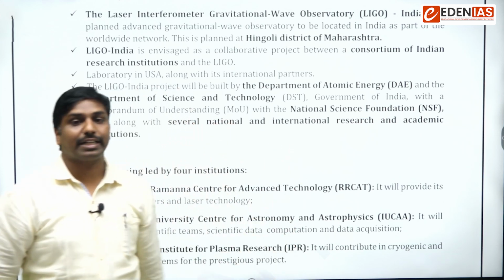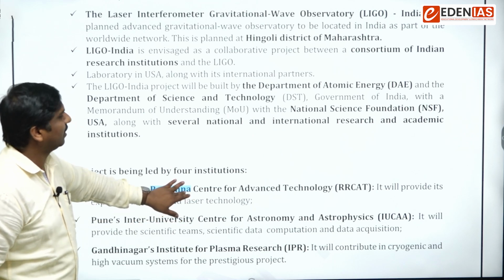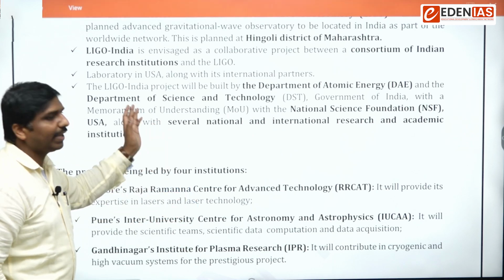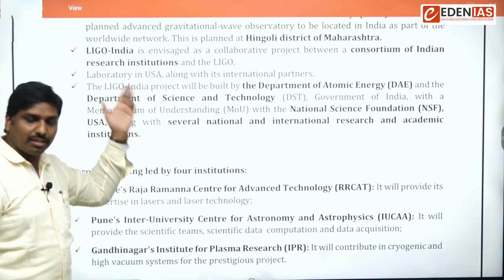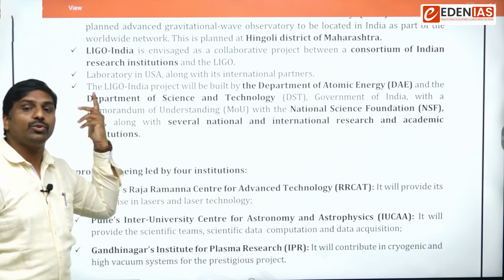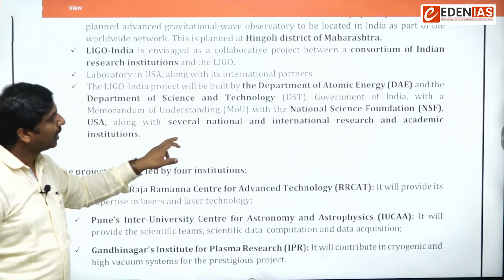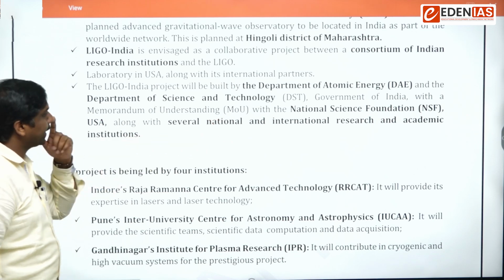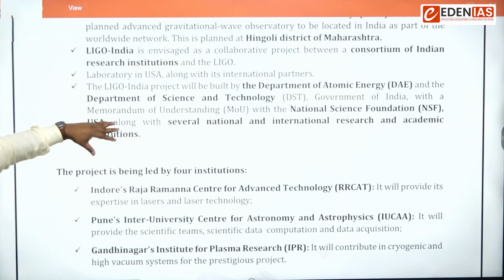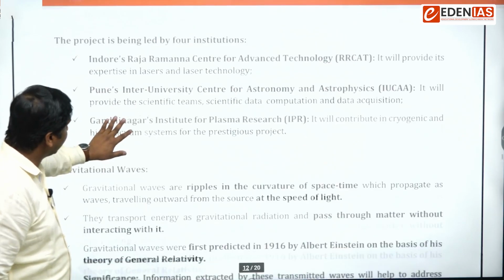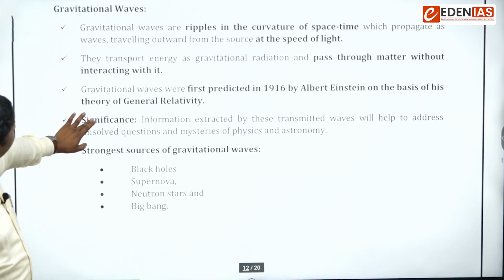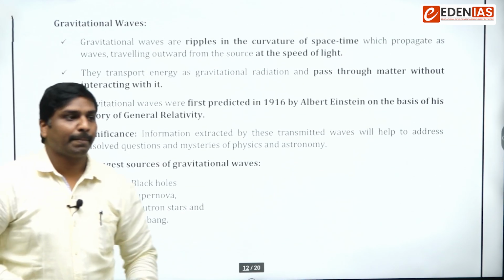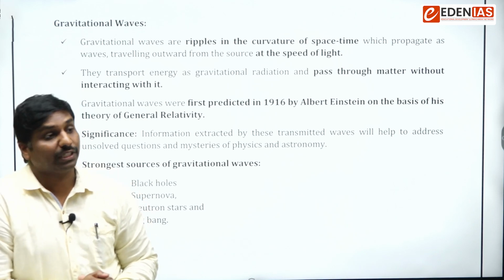That can be another important point. Along with that, we have an MOU with the NSF, USA, because LIGO is basically a US-based project. The National Science Foundation of the USA, and we are making this in collaboration with it. Remember, these are some aspects you have to remember with respect to the LIGO project.